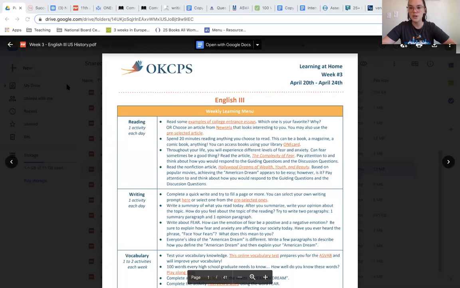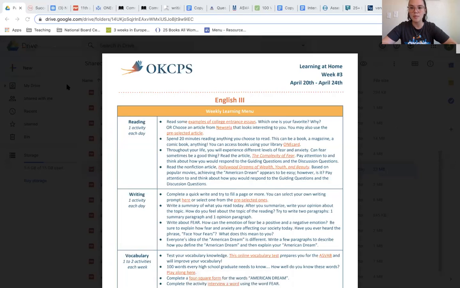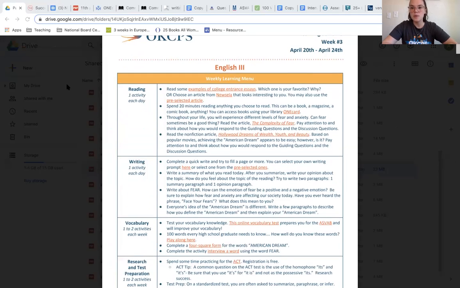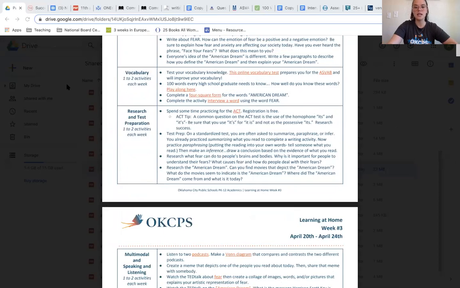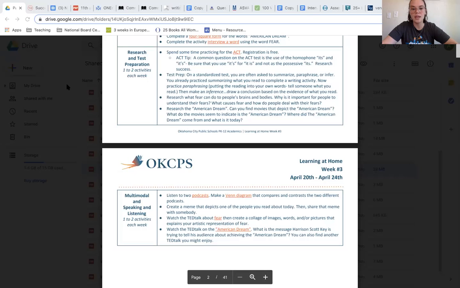So once you access okcps.org and you're able to find your class, this is the page that'll open up for the English 3 work. Just like last week, this week we want you to be doing 1 reading and 1 writing activity every single day. In addition, we want you to be doing 1 to 2 vocabulary activities, 1 to 2 research and test prep activities, and 1 to 2 multimodal and speaking and listening activities per week.